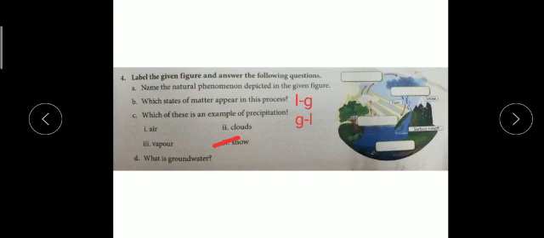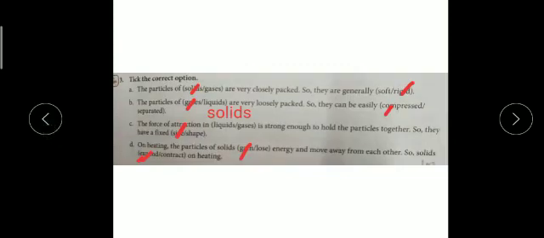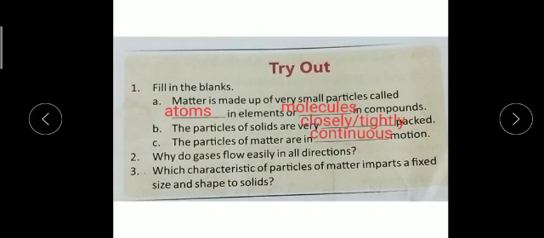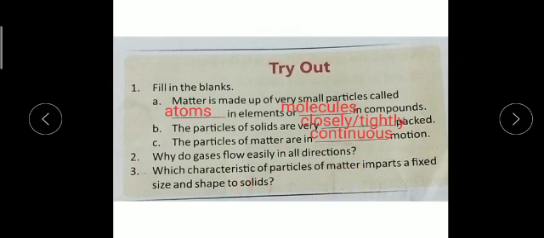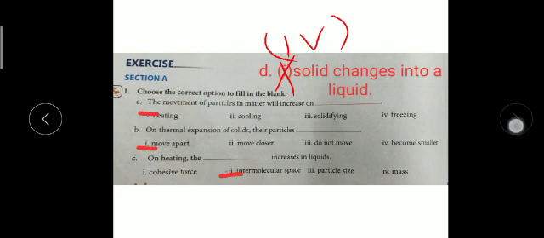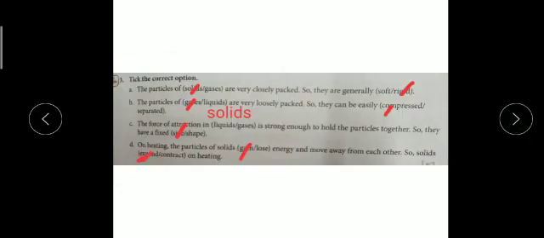Okay, so children, today we have discussed these exercises. Soon I will send you the question answers, as a few question answers are of the give reason type. If you are unable to do these questions, like give reason why gases can flow easily, don't worry, I will send you, and then you can copy in your notebook. So try to finish whatever we have discussed, these exercises. Thank you children, and have a nice day.